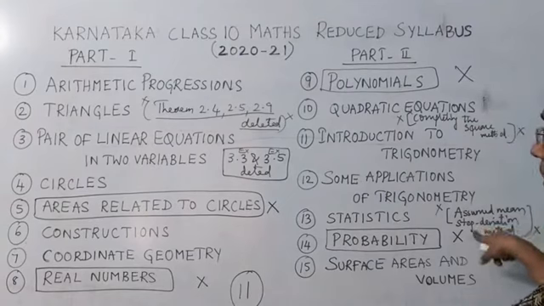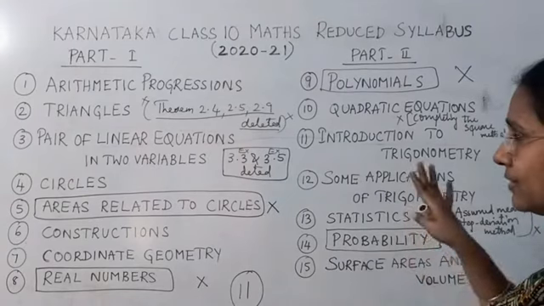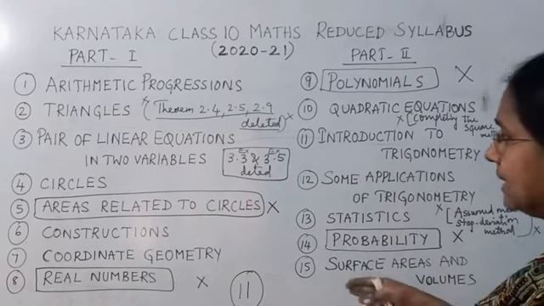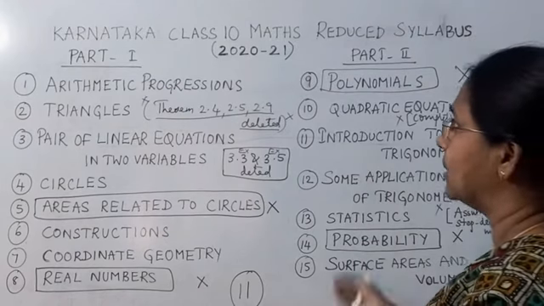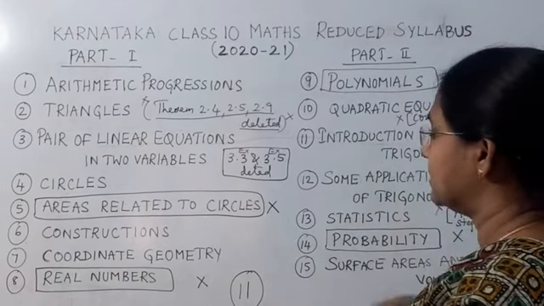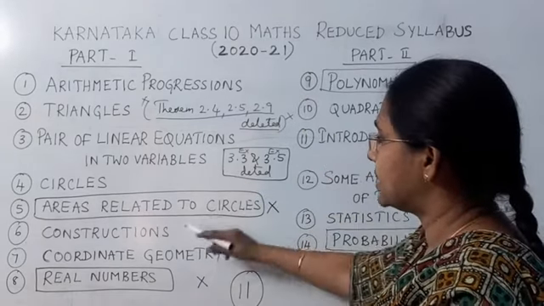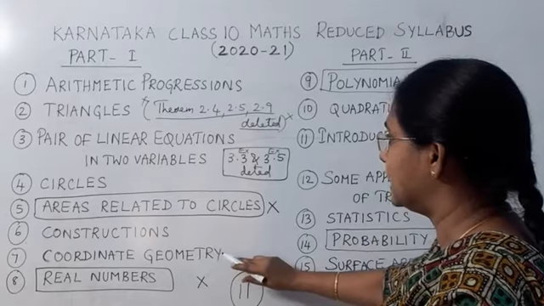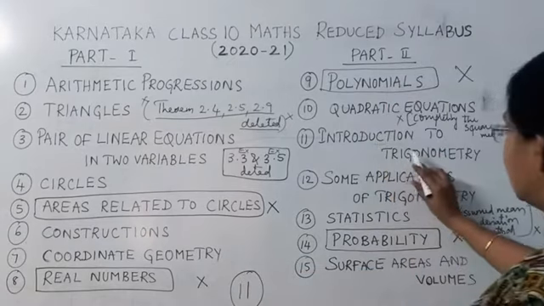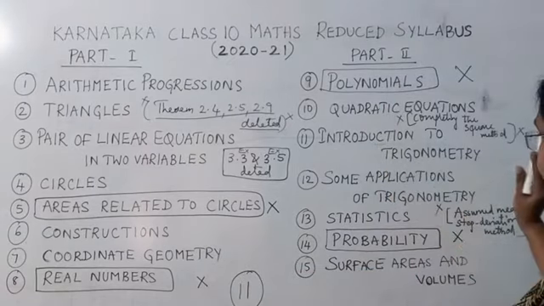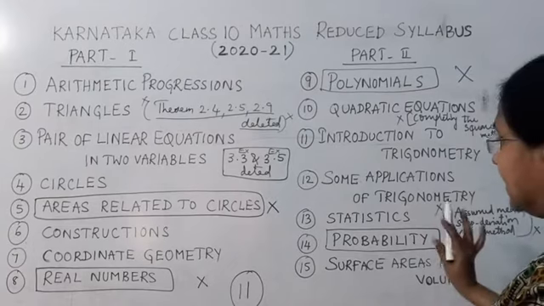And now, the portions you have for the final examination will be discussed in the next part to come. So once again, I'll repeat it here. Complete chapters: arithmetic progressions, circles, constructions, coordinate geometry. Completely it is there. And introduction to trigonometry, some applications of trigonometry, and surface areas and volumes are completely there.